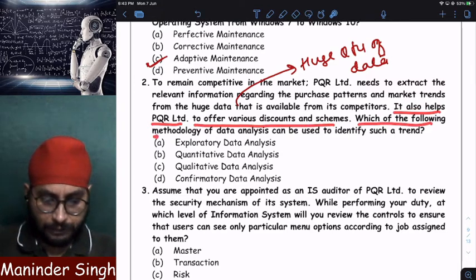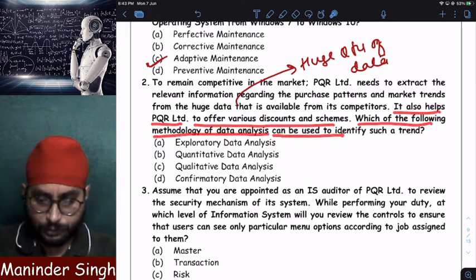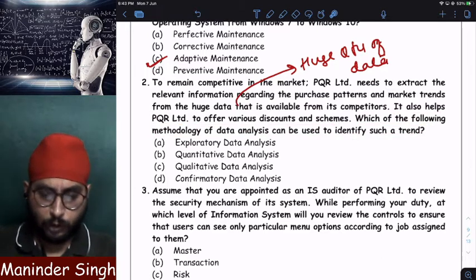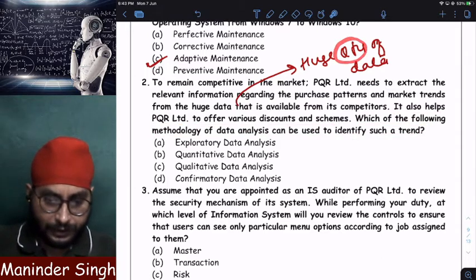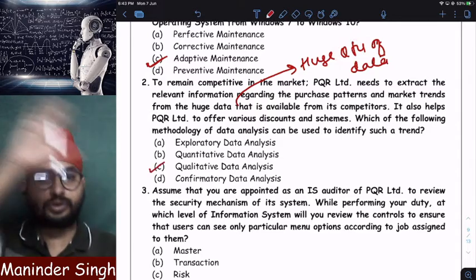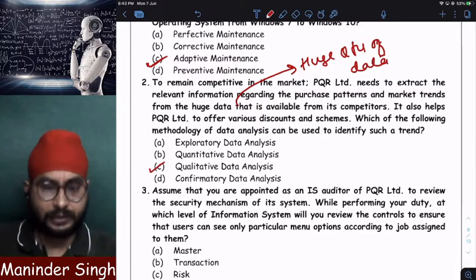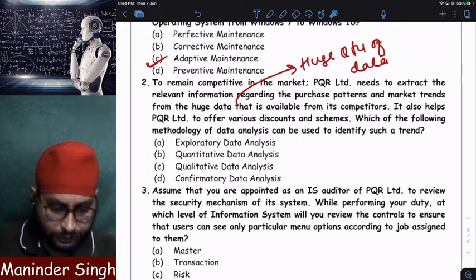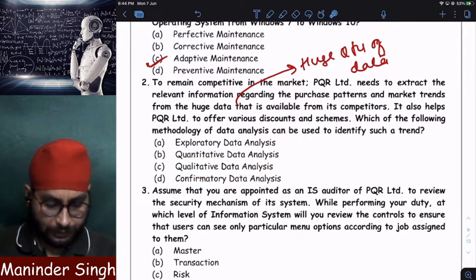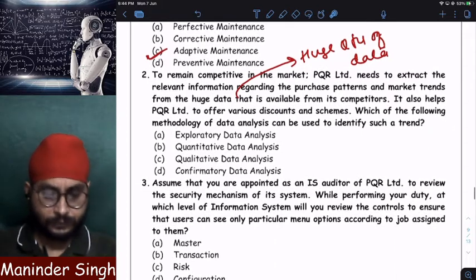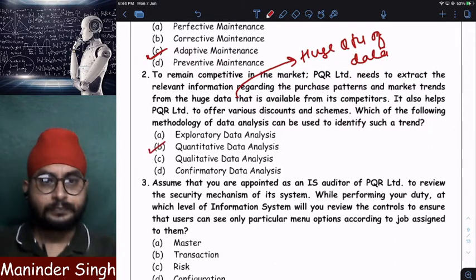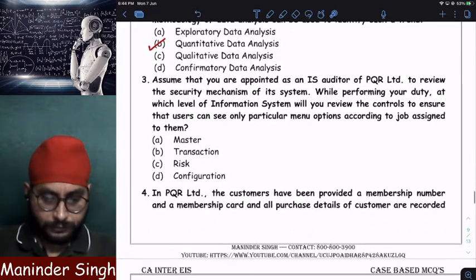Which of the following methodology of data analytics can be used to identify a trend? What type of data analytics I can use? Obviously, quantitative data analytics. Huge quantities of data I have to analyze. Quantitative, sorry, it's not C, it is B. Quantitative data analysis. Clear? Answer is B. Quantitative data analysis. Clear? Next.